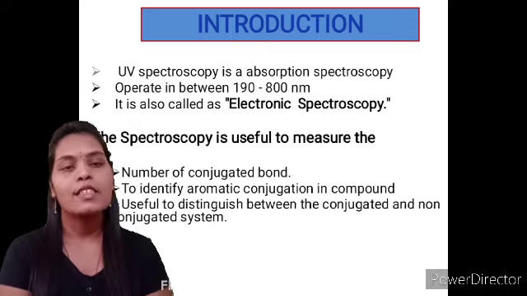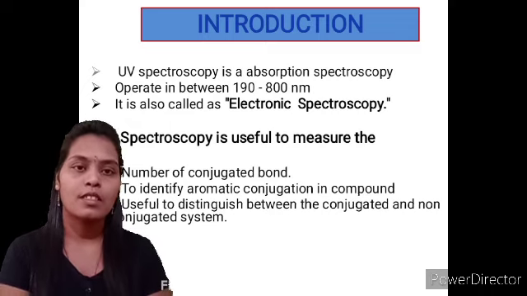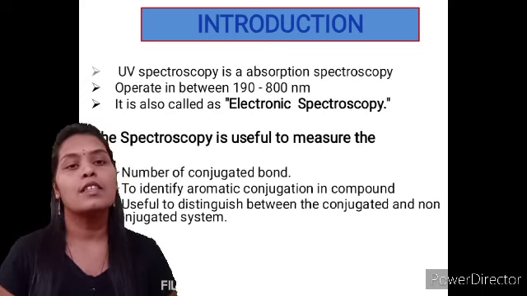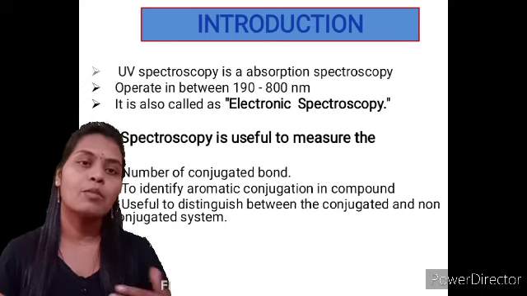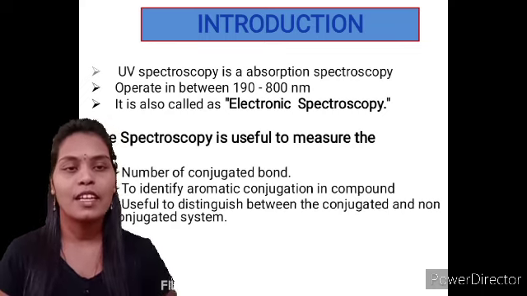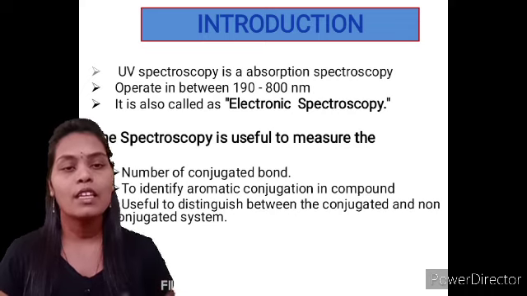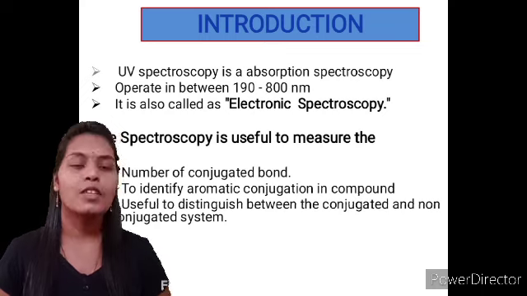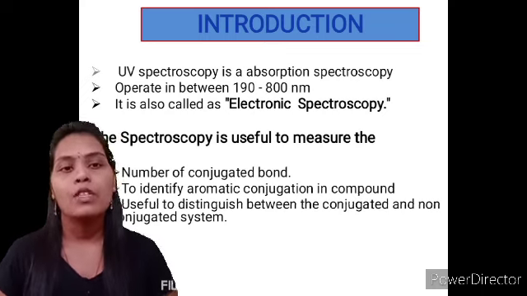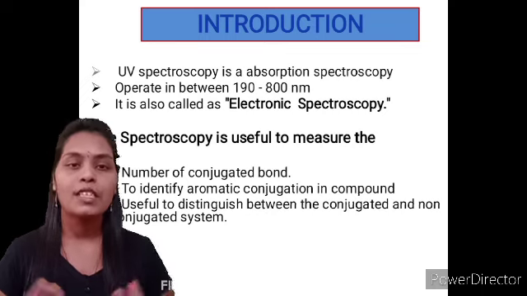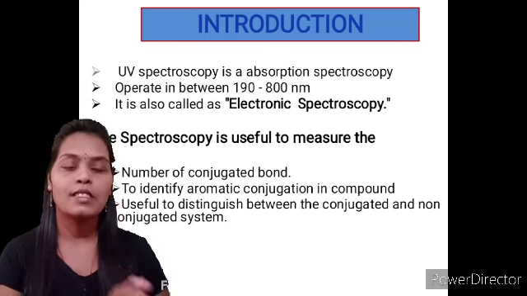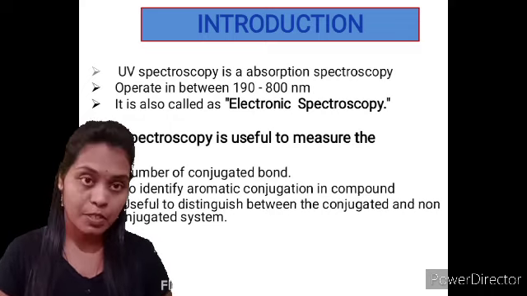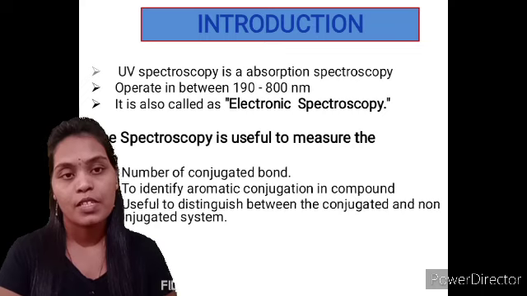This technique is also called electronic spectroscopy because the energy we provide to the molecule is useful to transit the electron from the ground state energy level to the excited state energy level, which is electronic in nature, and that is why it is called an electronic transition or electronic spectroscopy. Now the main question arises: what is the meaning of conjugation? Conjugation is nothing but alternate double and single bonds. It is called conjugation whether it is in a diene or especially in benzene.